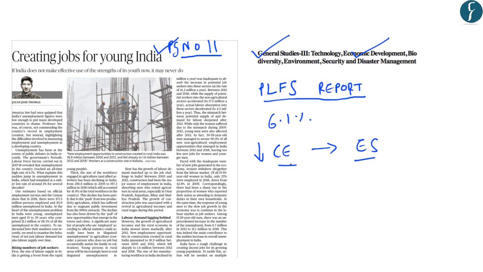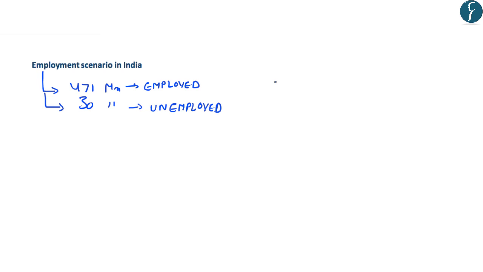Now the author in this article highlights that the problem of unemployment has actually increased after the year 2012. So in this background, the author analyzes the current labor market scenario and also why there has been an increase in the unemployment after the year 2012. So first let us look at the present employment scenario in India.